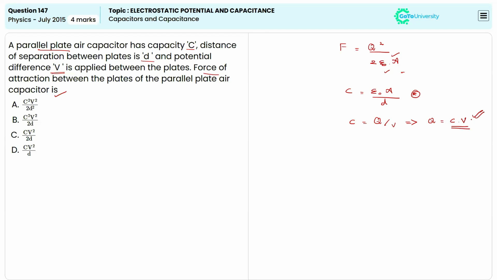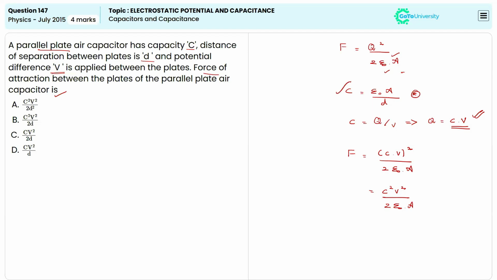Now we have a value of charge. We can apply this value in the force of attraction. So F will be equal to C times V whole squared divided by 2 epsilon naught times A, right? When we write this again, it will be equal to C square V square divided by 2 epsilon naught A, right?